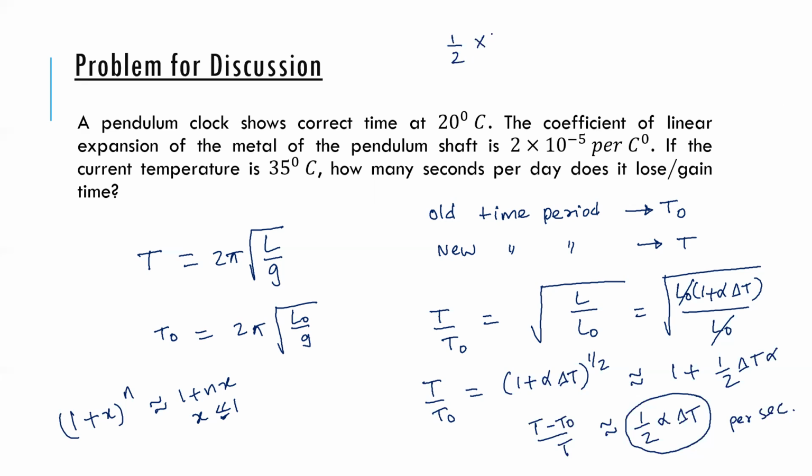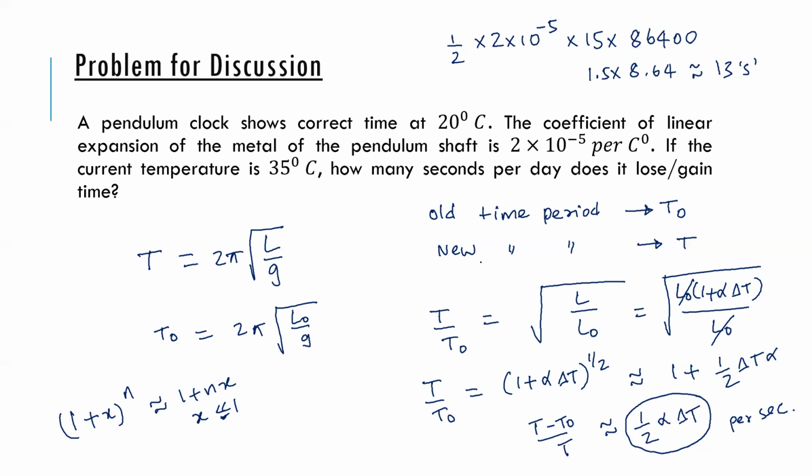So alpha is 2 into 10 to the power minus 5, change in temperature is 15, and I'll have to multiply by 86400. So I can write it as maybe 1.5 into 8.64. If you look at it roughly, I'll take half of 8.64. So that is 4.3. So this should come roughly 13 seconds.